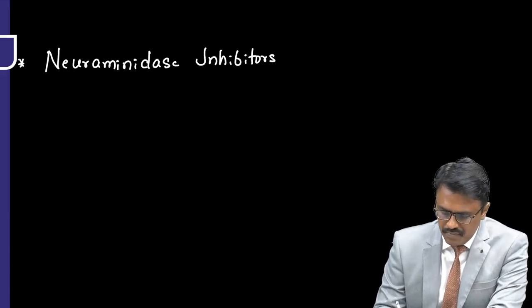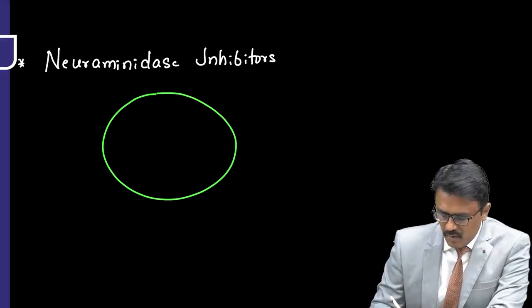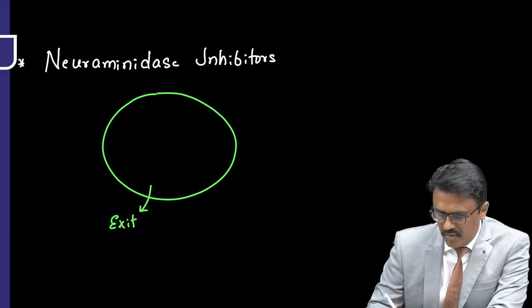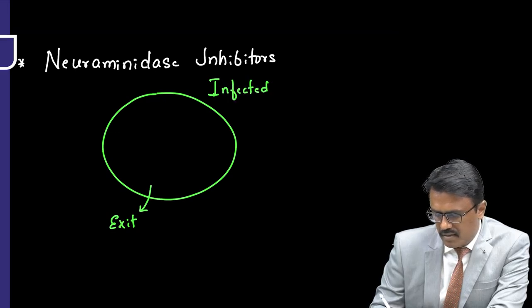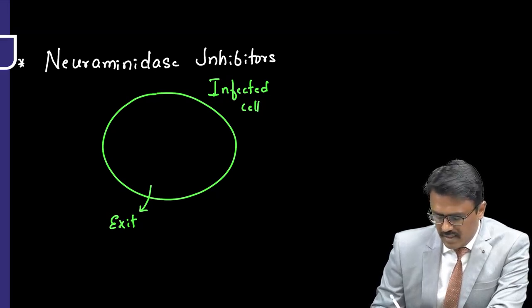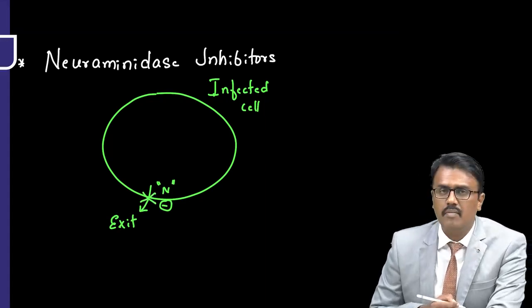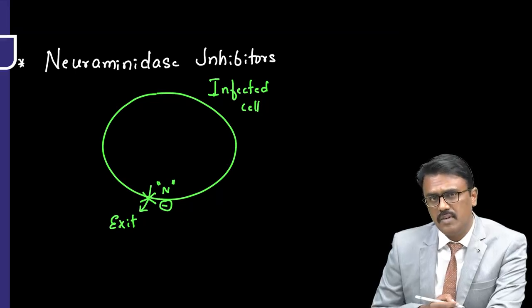When the virus is inside the cell, the virus has to exit after the new virus is formed. This is the infected cell with the virus. Once the new virus is there, it has to exit. The exit is mainly done by neuraminidase. So if you inhibit the enzyme, the virus cannot exit outside. So the exit of the virus is inhibited by these drugs called neuraminidase inhibitors.